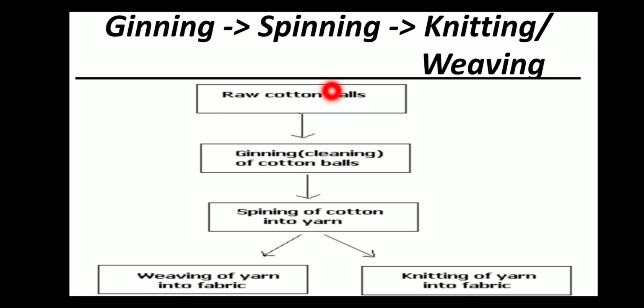From raw cotton balls, the first process will be ginning, cleaning of cotton balls. Then the next process is spinning, spinning of cotton into yarn. And the third process is weaving or knitting, weaving of yarn into fabric or knitting of yarn into fabric. So that's the end of the chapter.